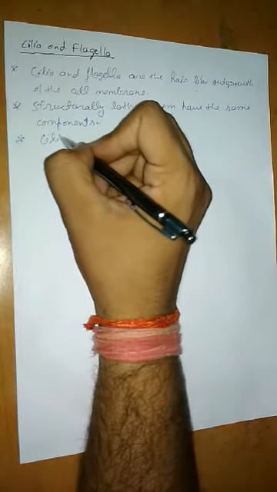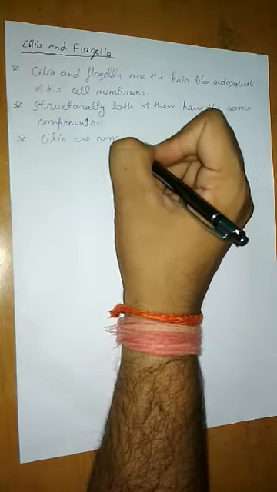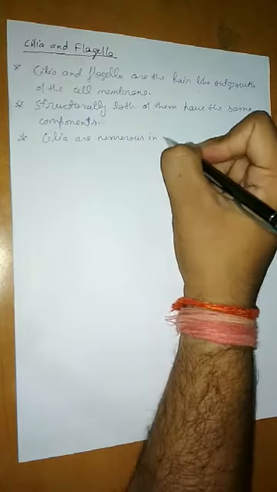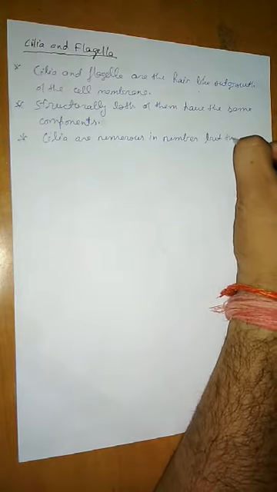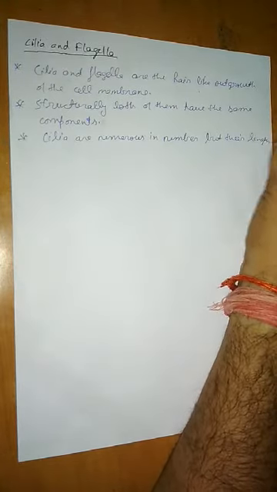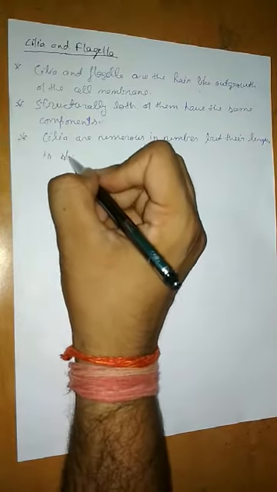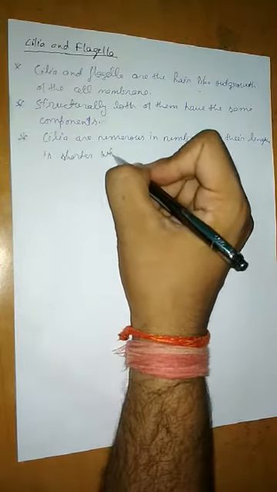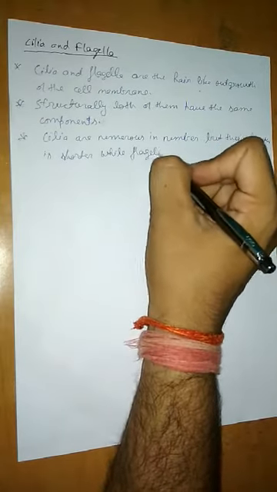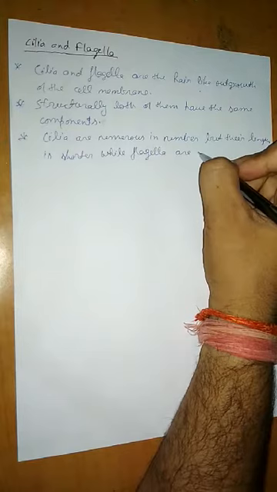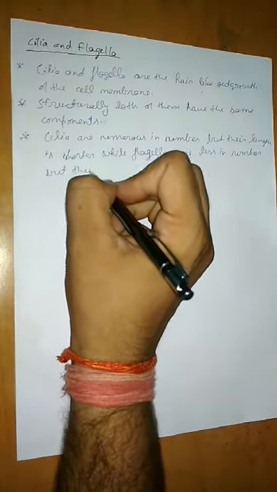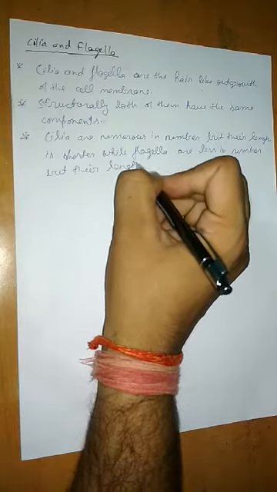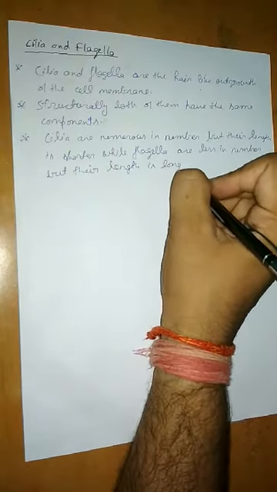Cilia are numerous in number, but their length is shorter, while flagella are less in number, but their length is longer.